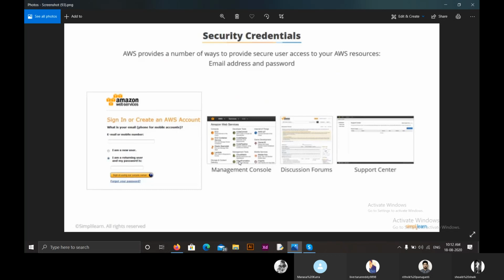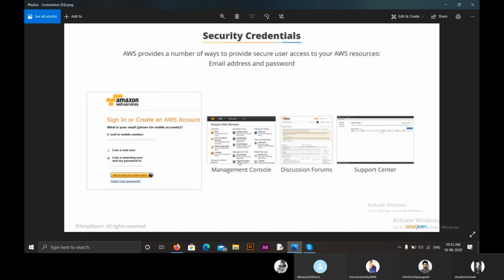Generally, email address and password is created by an admin or a cloud provider who can access all the resources present in the Amazon Web Services Management Console. Moving on to the second one, that is IAM username and password.